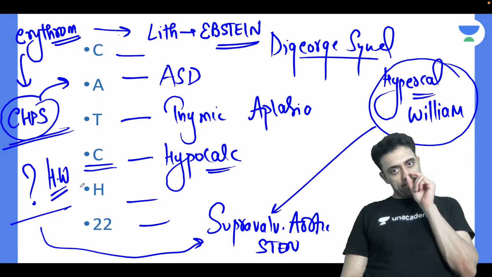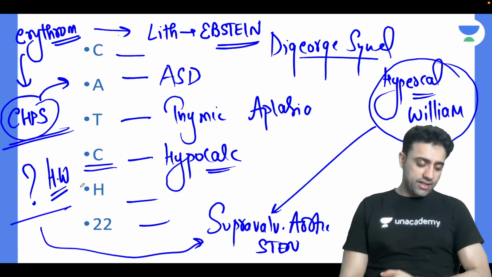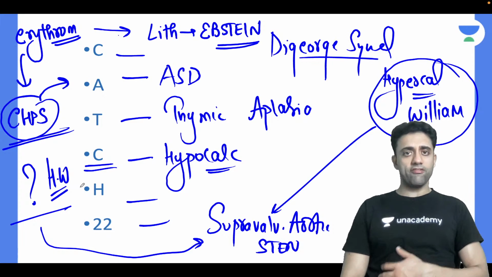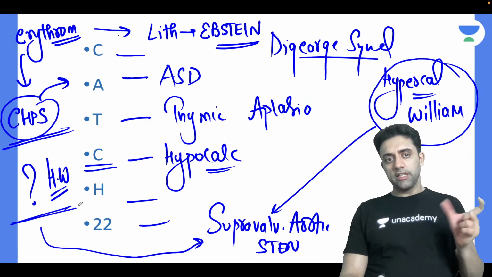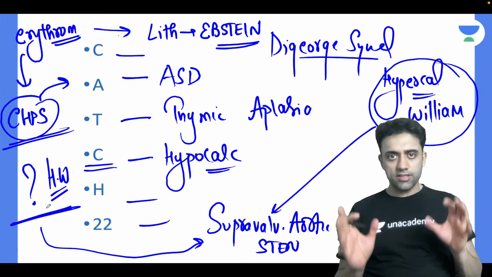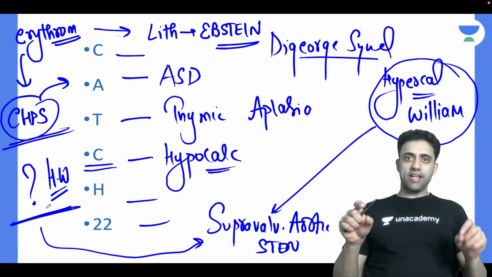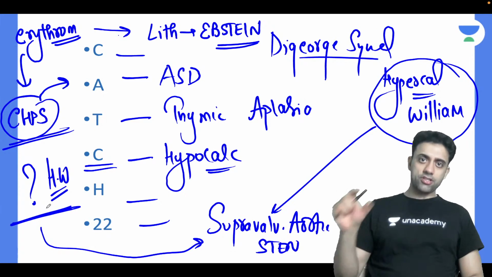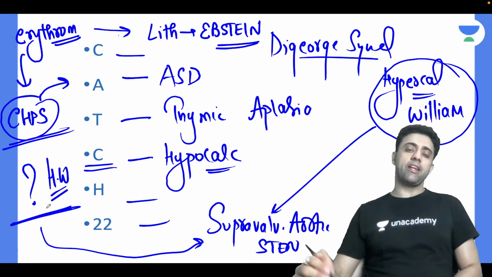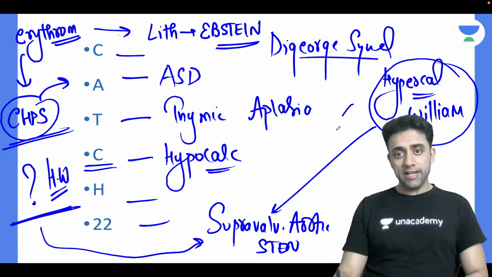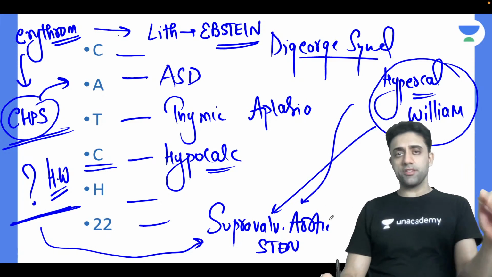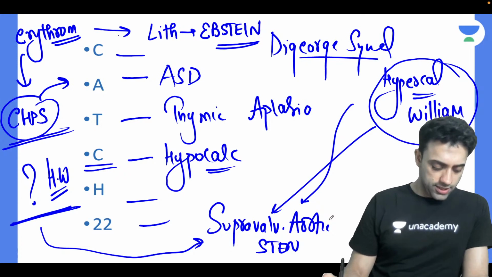The most common congenital heart defect in Williams syndrome is supravalvular aortic stenosis. If the exam question says the mother has taken dash, some drug, could be anything, during pregnancy, the baby can have supravalvular aortic stenosis. I had also told you, remember, in Williams syndrome also the most common congenital heart defect is supravalvular aortic stenosis.